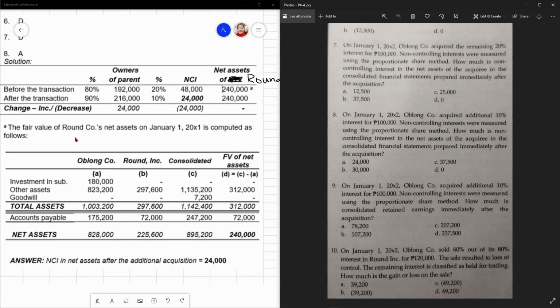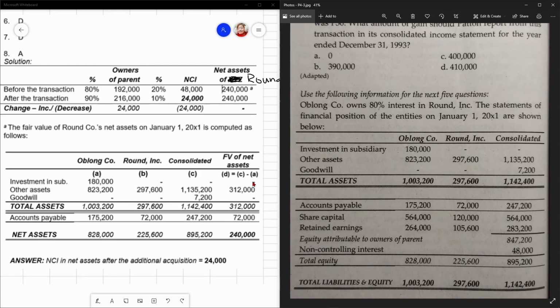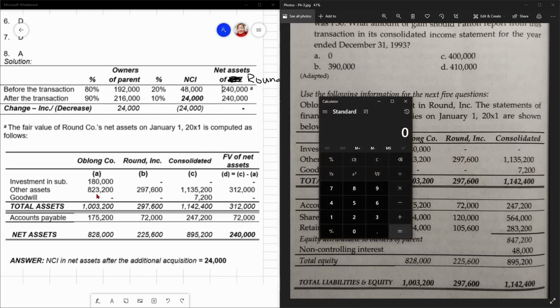The fair value of Round Co's net assets on January 20X1 is computed as follows. So, ito yung kay Oblong Co, di ba? 180, wala na yan, eliminate yan. Ito naman yung other assets nila, 823,200 then 297,600. Yan yung other assets ni parent. Then, yung kay Round Co, 297,600.